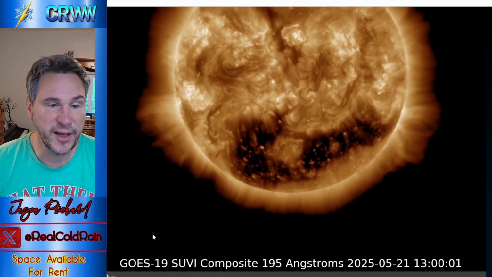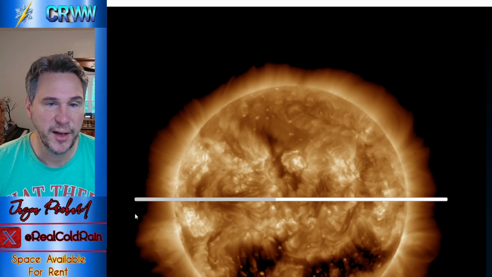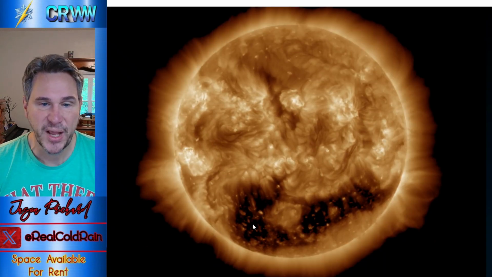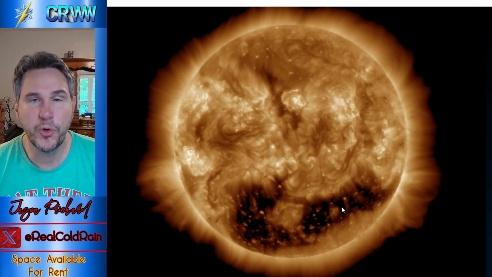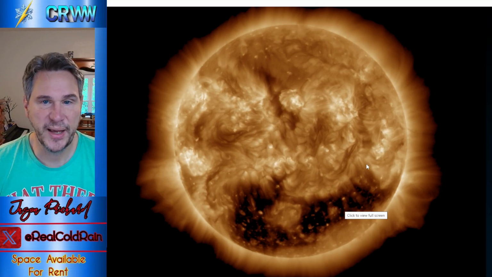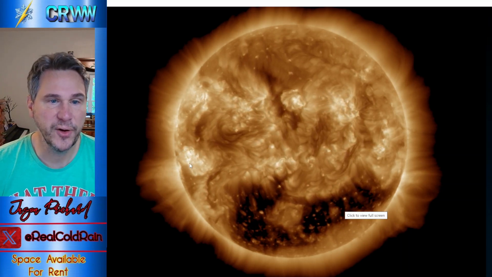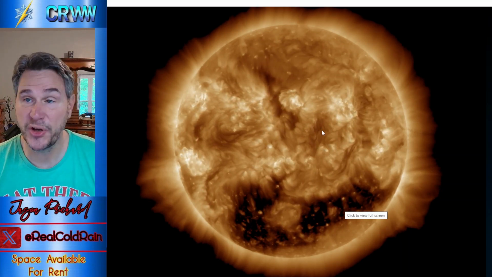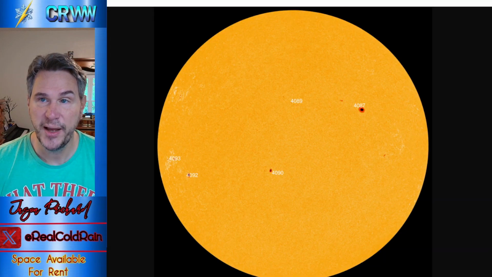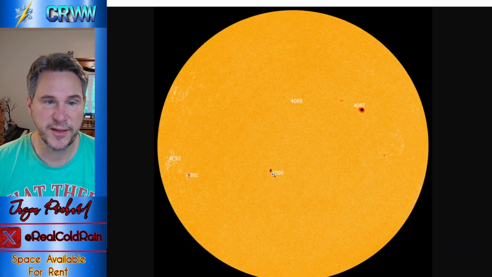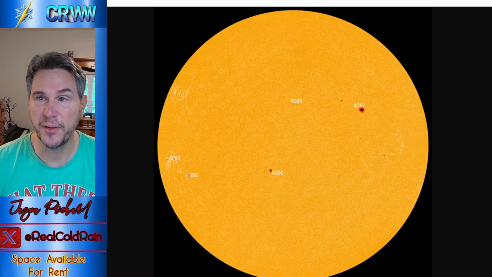Solar activity, looking here at our sun, if I put this into motion, not a lot going on really. Just this southern coronal hole. We don't have any coronal hole streams coming out of here. You don't see anything popping off here either. A couple of filaments. There are a few sunspots, but they're not very active. So we're in good shape in terms of that. See, here's our sunspots. These are sort of just 490s facing us, 4090, but it's not really doing anything.